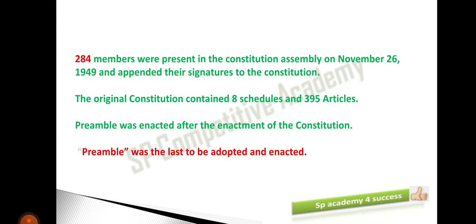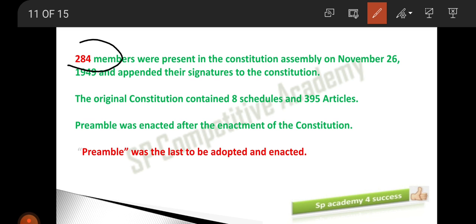Now moving on. We already discussed that we had 299 members in the Constituent Assembly after the Muslim League left. Means when they decided that Pakistan would be separated and would have a separate Constituent Assembly, then many of the Muslim League members left. So 299 members were left behind with the Indian Constituent Assembly. Out of these 299 members, on the last date, we have only 284 members.